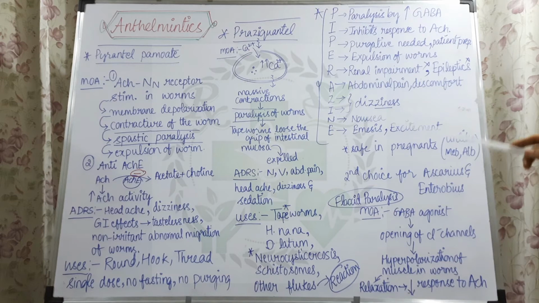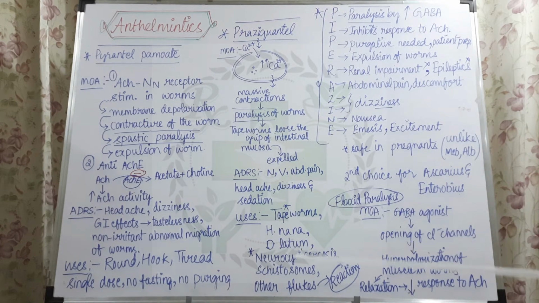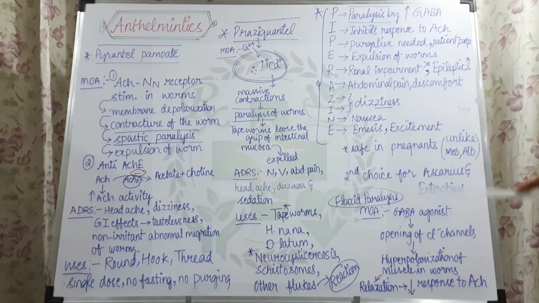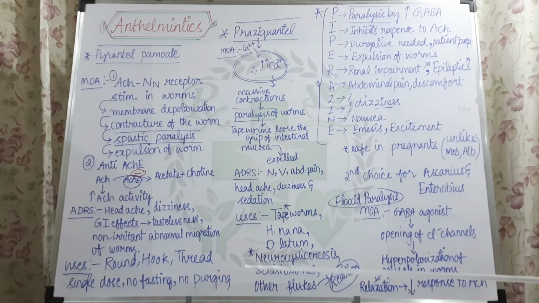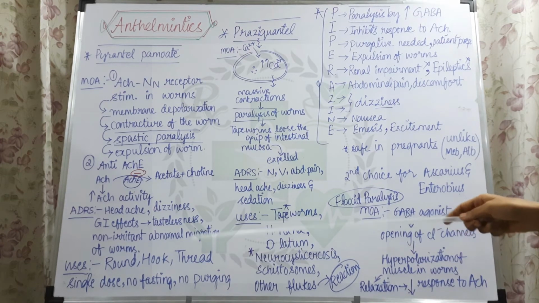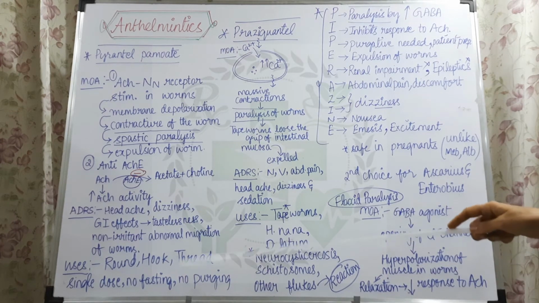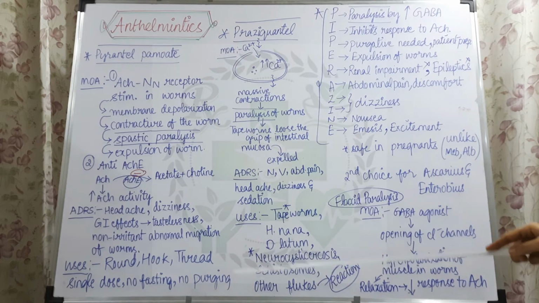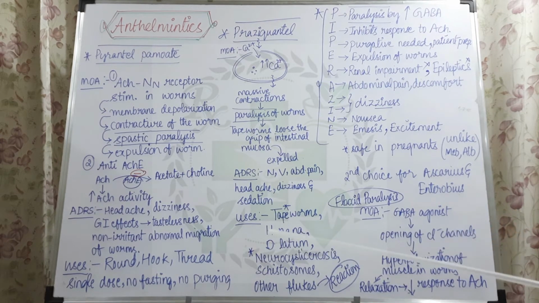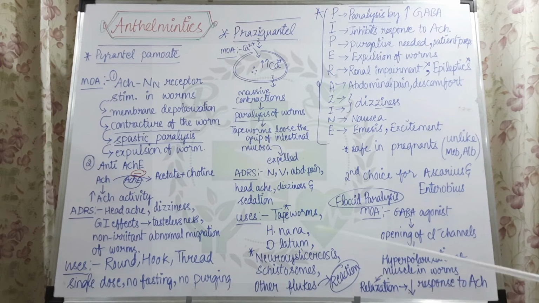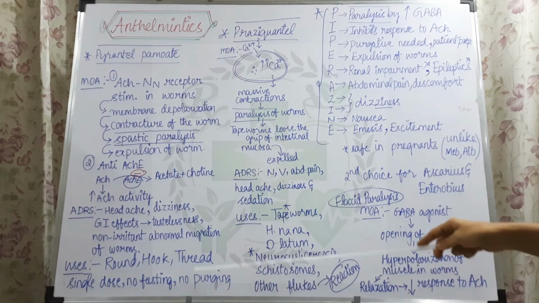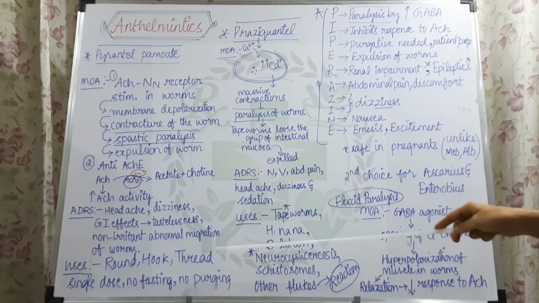In the same manner, pyrantel pamoate at a dose of 10 mg per kg will treat many of the worm infestations. And no fasting. Fasting is not needed before taking the drug. And then no purging. Purging is like isolating the person from social mingling.